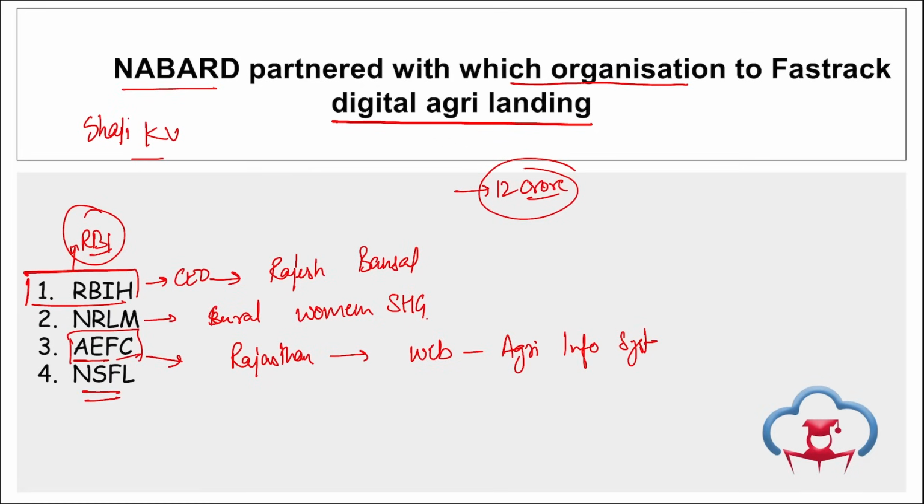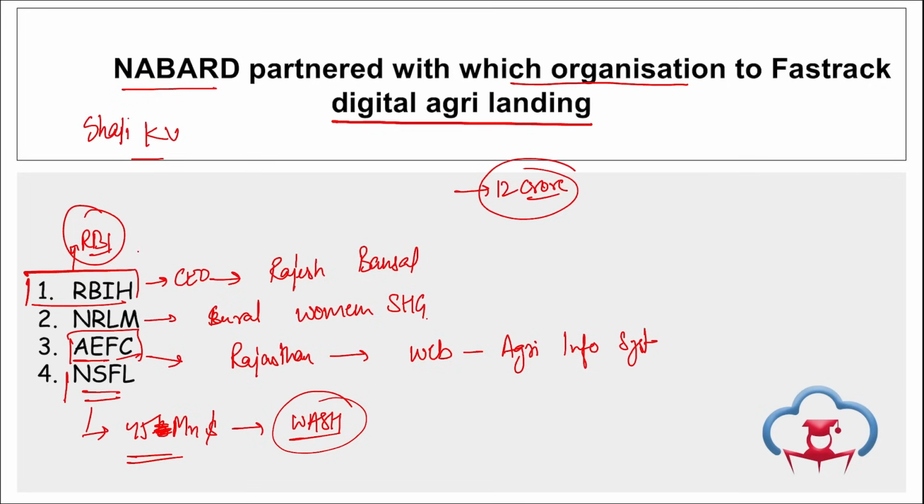Then next is NSFL. What is NSFL? That is NAB Samruddhi Finance Limited, a subsidiary of NABARD. They have provided $45 million in funding for the WASH initiative. What is WASH? Water, sanitation and hygiene activities. Take a note of this.